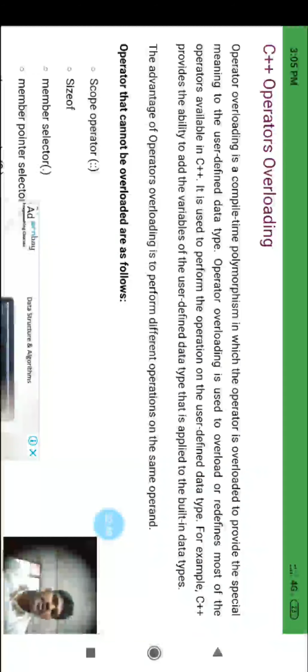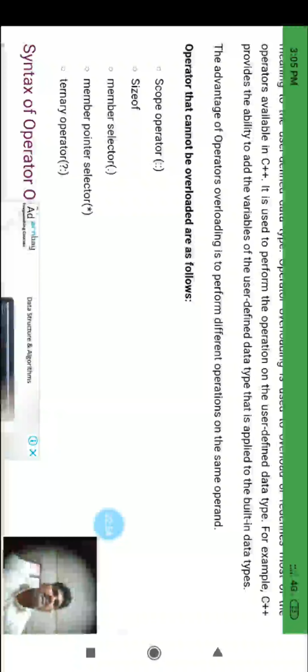Operator overloading is used to overload or redefine most of the operators available in C++. It is used to perform operations on user defined data types. For example, C++ provides the ability to add variables of the user defined data type, the same way it is applied to built-in data types. Simple. Operator overloading helps in adding user defined data types, just as predefined data types are added.